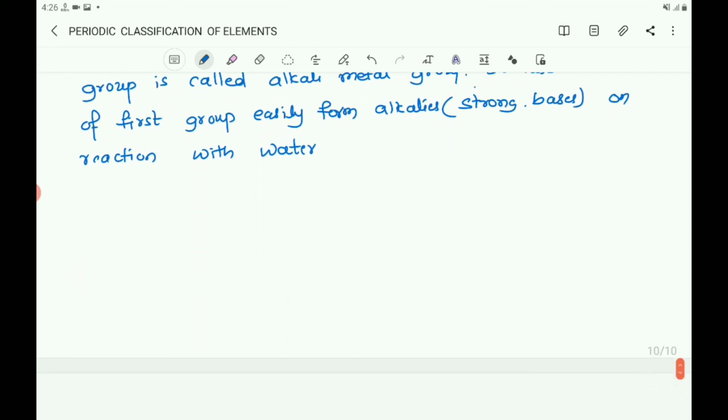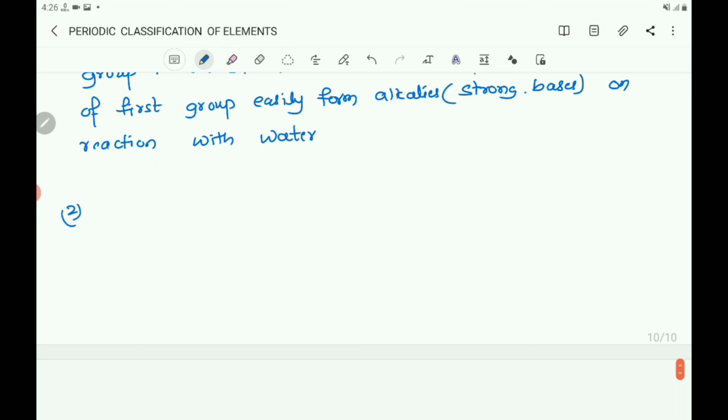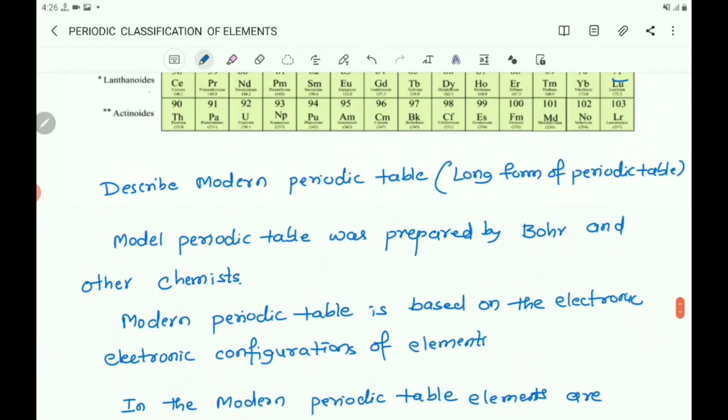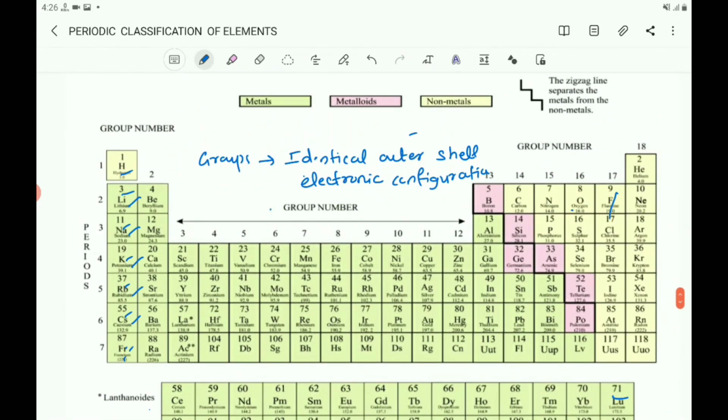Next, let us go to the second group. Second group contains how many elements? Let us observe here. Second group contains here 1 2 3 4 5 6 elements. What are they? Beryllium, magnesium, calcium, francium, barium and radium.